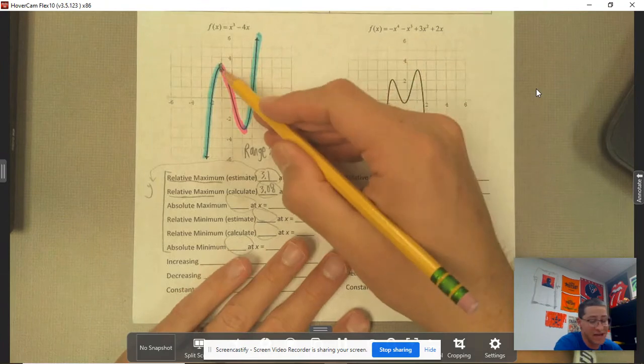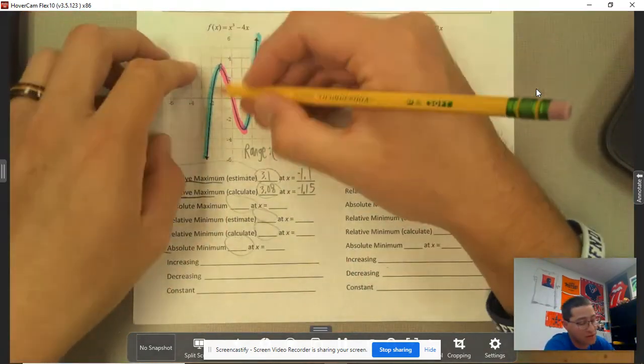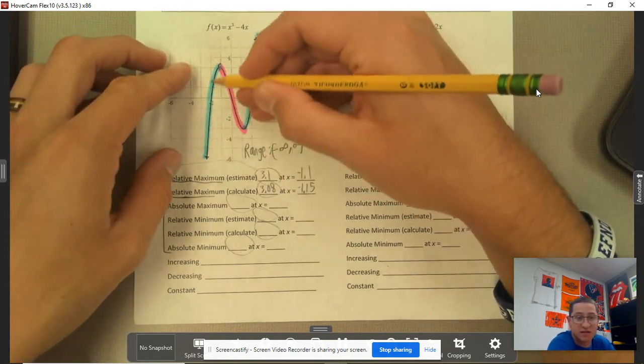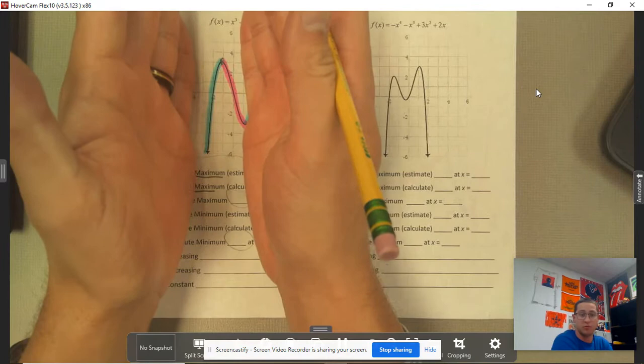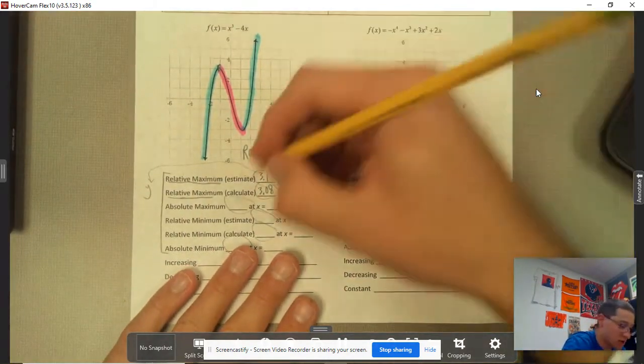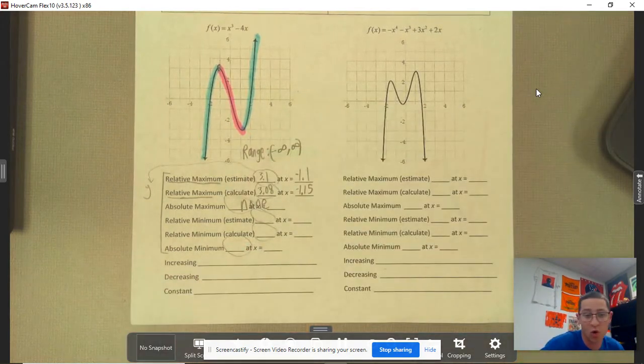Yes, there is a peak, but it continues up forever. That particular peak is just a relative maximum, the greatest value relative to this little part right here. But the function continues on forever, so there is none here. I'll write none straight across. There is no absolute maximum here.